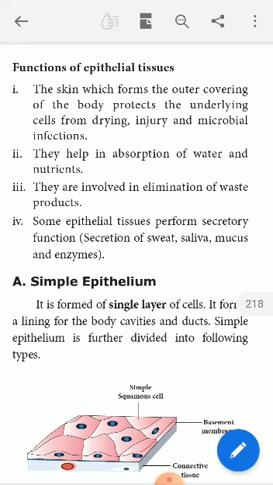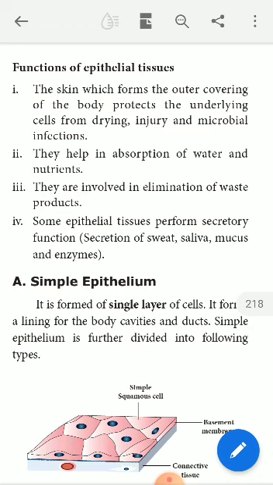Therefore the epithelial tissue forms the cover around the body in order to protect the human body, in order to protect any animal's body from drying, injury and microbial infection. Therefore protection is a very vital function of this epithelial tissue.